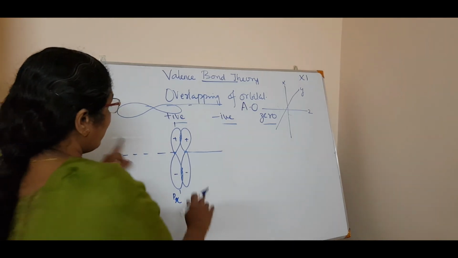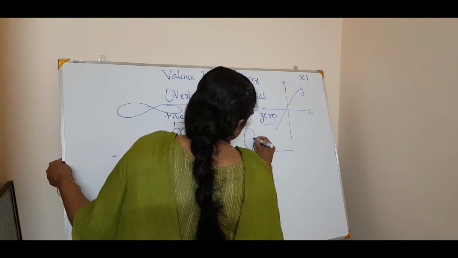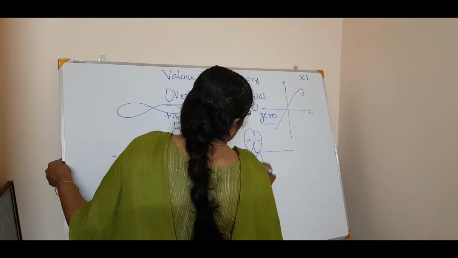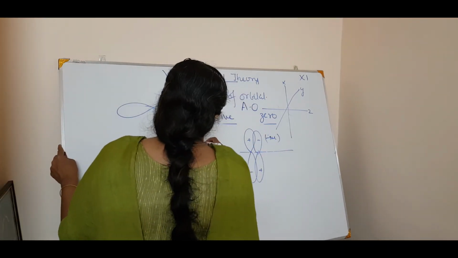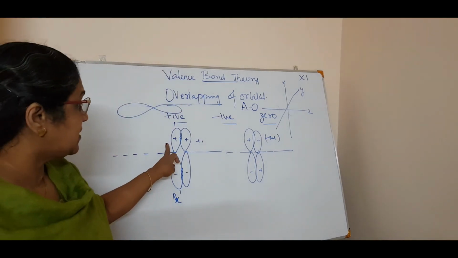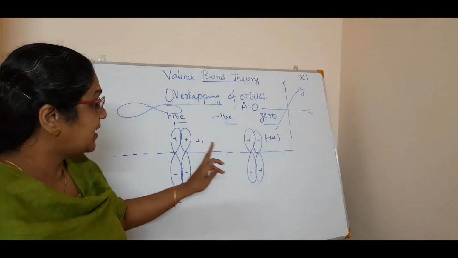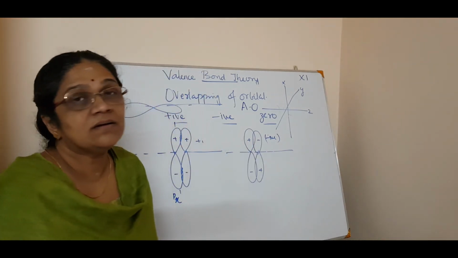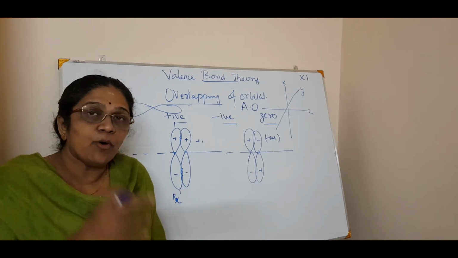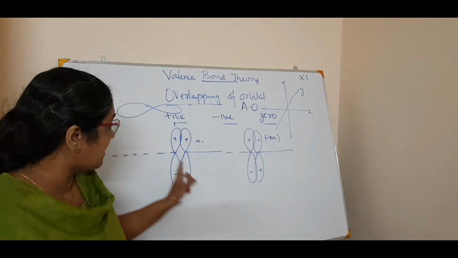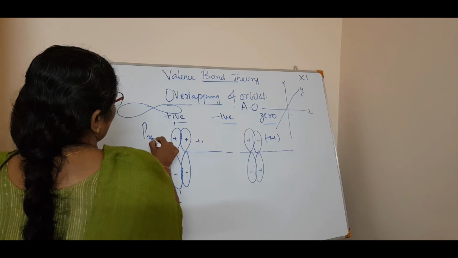But here the negative overlapping, how will I show px? See, if it is in internuclear distance, if it is plus and minus, see, this is a negative overlap. You understood? This is a positive overlap because the constructive interference is there. Here one is constructive and one is destructive. So this is a negative. It won't have a good bonding or overlapping. Here it is having a good bonding. So this is the overlapping of a px orbital.